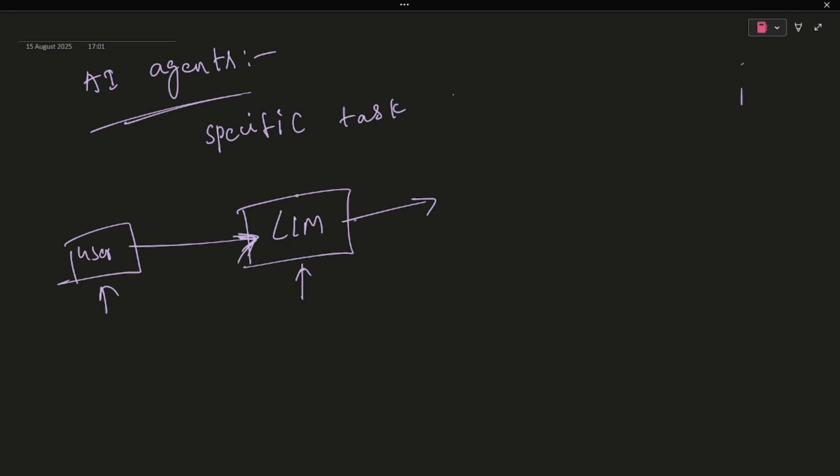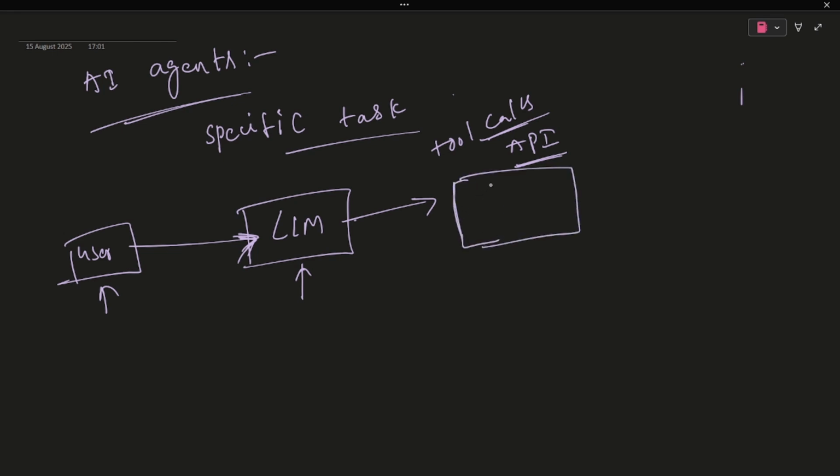This is where AI agents come into the picture. They can connect with external tools, like tool calls or APIs. It connects with external APIs and searches for information based on the user request, and sends it to the LLM. The response generated by the APIs is summarized for the user using this technique of tool calls. Here we have used LLM reasoning plus tool calls. It is mainly used for one primary task.